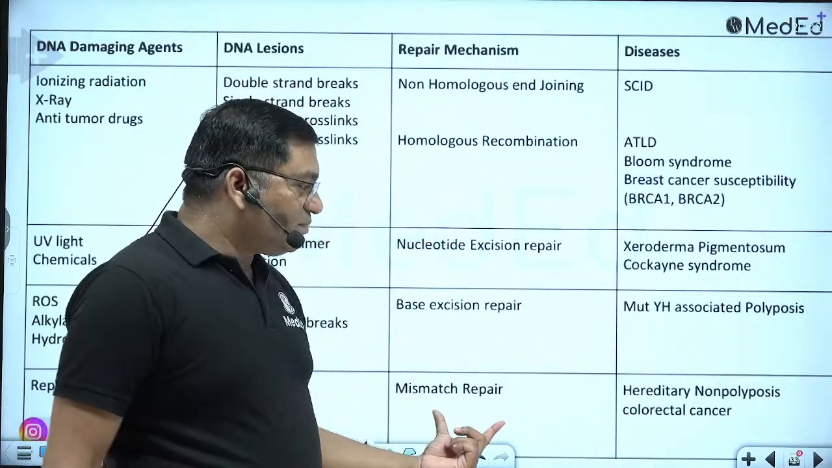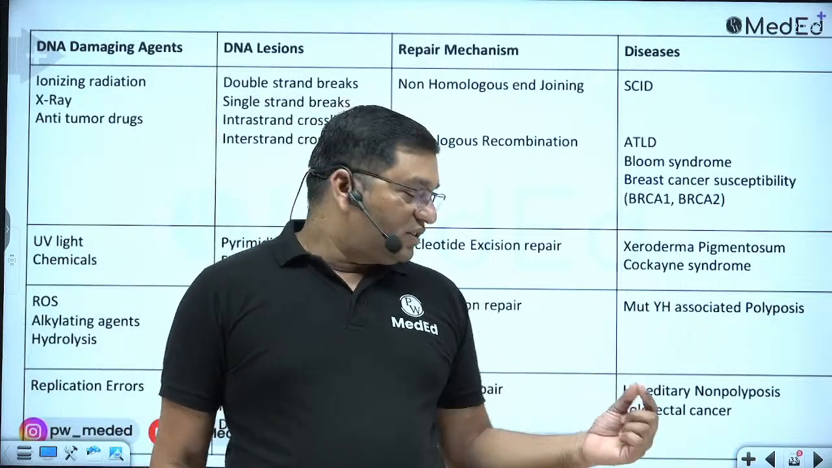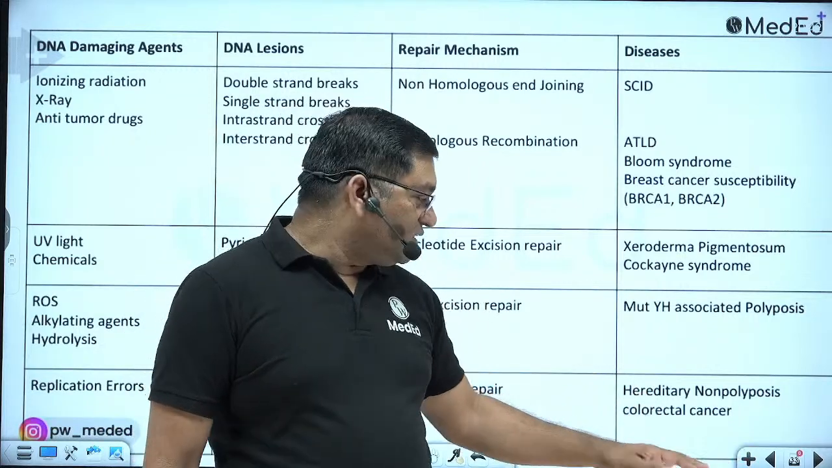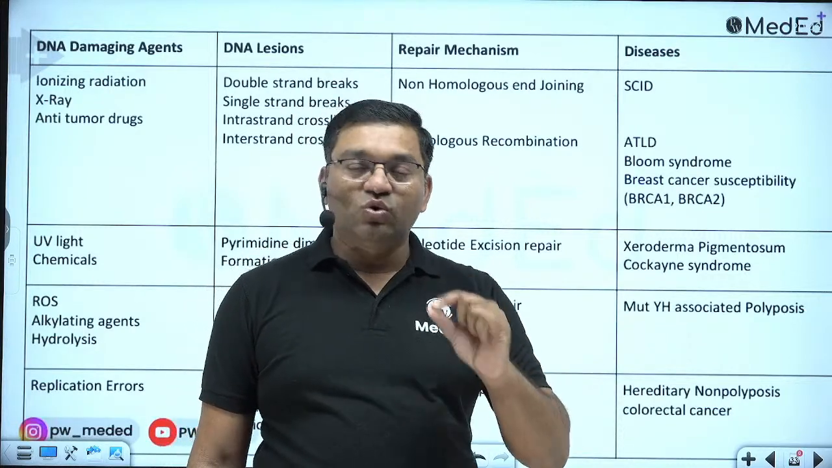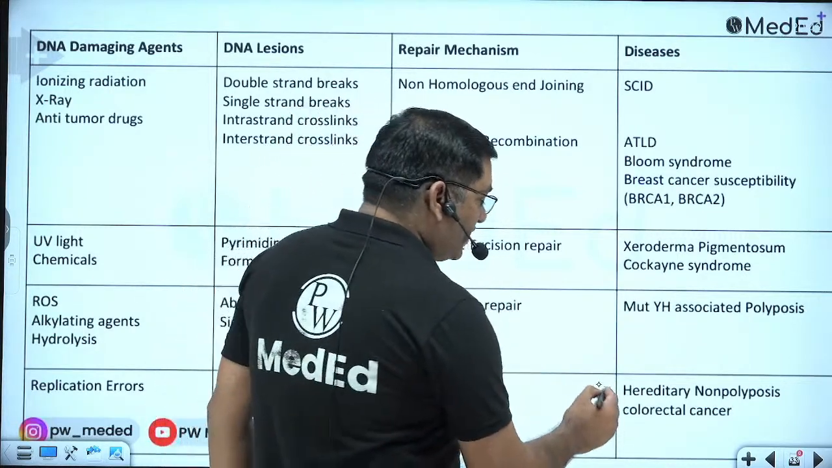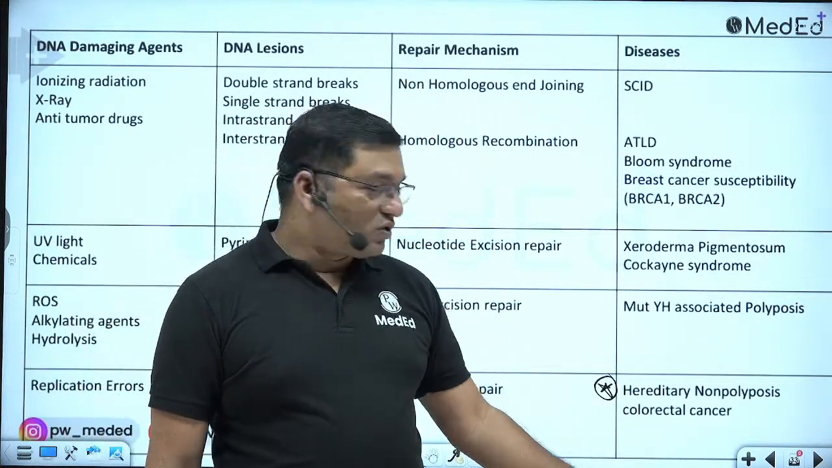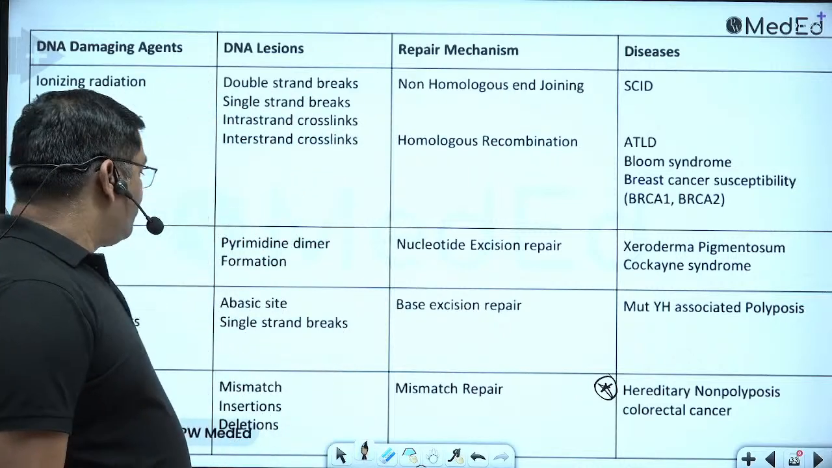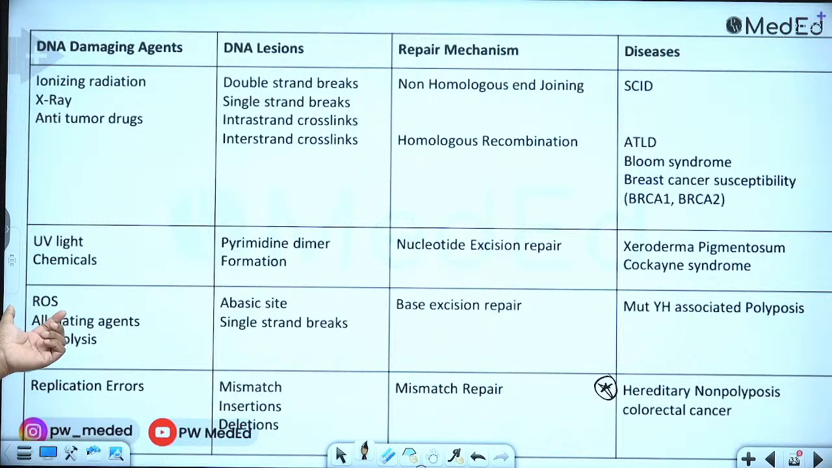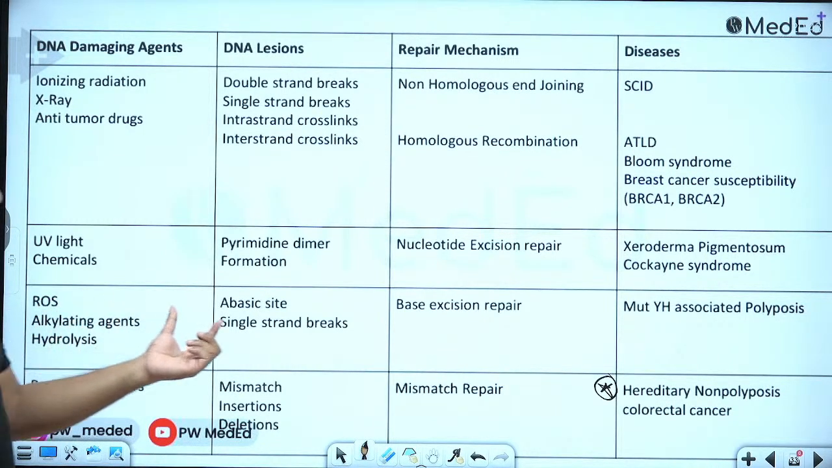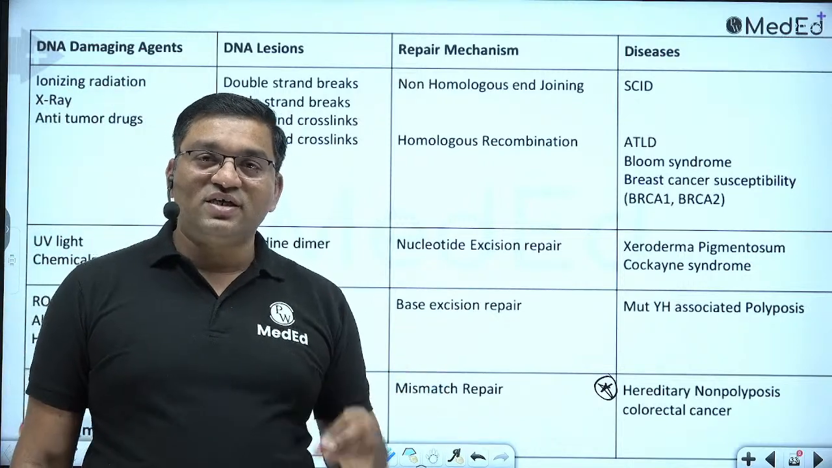Now see, if there is a defect in the mismatch repair, it causes the disease known as HNPCC, hereditary non-polyposis colorectal cancer, also known as Lynch syndrome. If, because of reactive oxygen species, free radicals or alkylating agents, there is creation of an abasic site, meaning the base is not there, only sugar and phosphate are there.